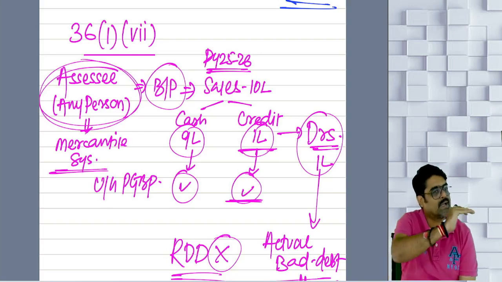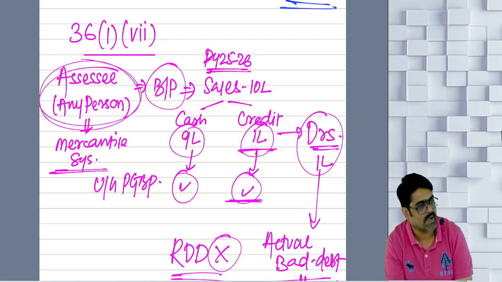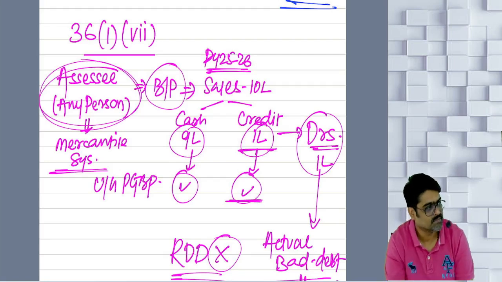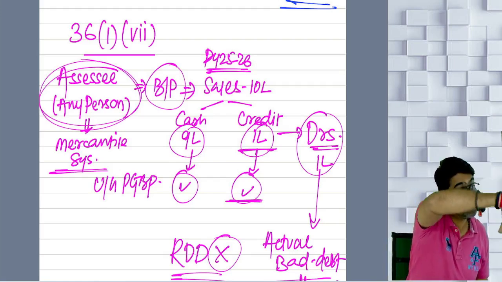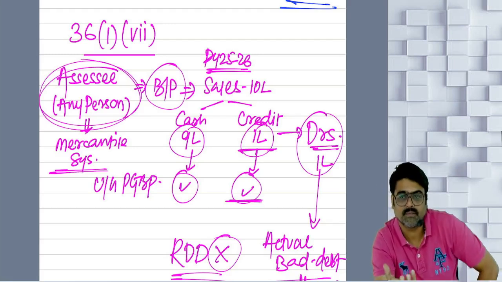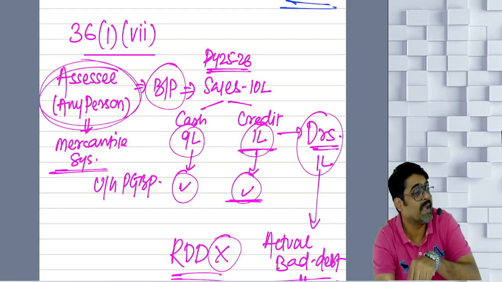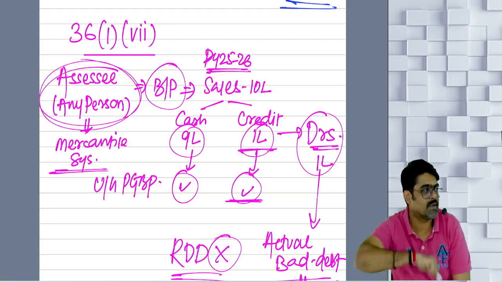So first you show 10 lakh as your income, and then out of that 10 lakh, take a deduction of 1 lakh because it is bad debt. How much is taxed? 9 lakh. Meaning that 1 lakh rupees was shown as your income, and then later on it was allowed as a deduction. Why was it allowed as a deduction? Because it became bad debt. Now tell me, later on, can you recover this 1 lakh?